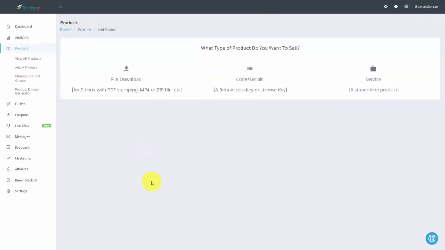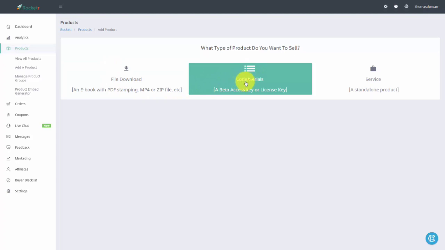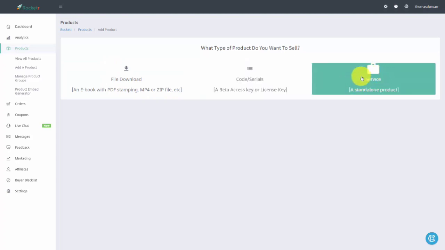Now once we come to the Add a Product screen, we can add a product in several different ways. We can do a file download, we can add a serial or a code, or we can add in a service where we will have to deliver an email for the customer to get what it is that we have.